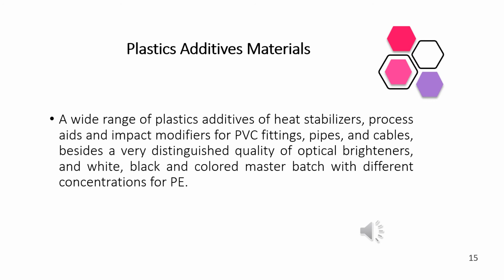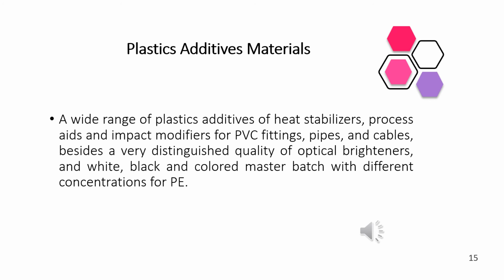A wide range of plastic additives of heat stabilizers, process aids and impact modifiers for PVC fittings, pipes and cables, besides a very distinguished quality of optical brighteners and white, black and colored master batch with different concentrations for PE. So, there are different types of additives that are added in the manufacturing of paints.